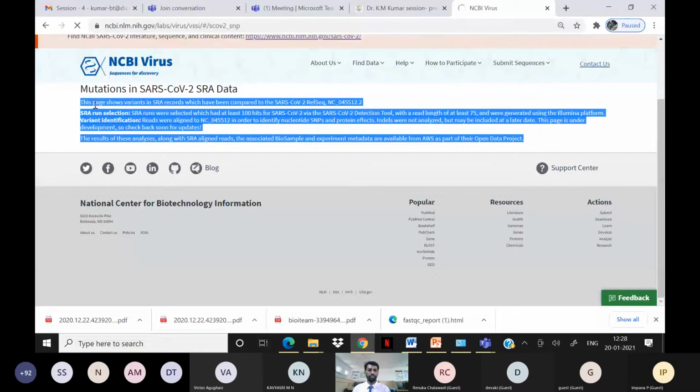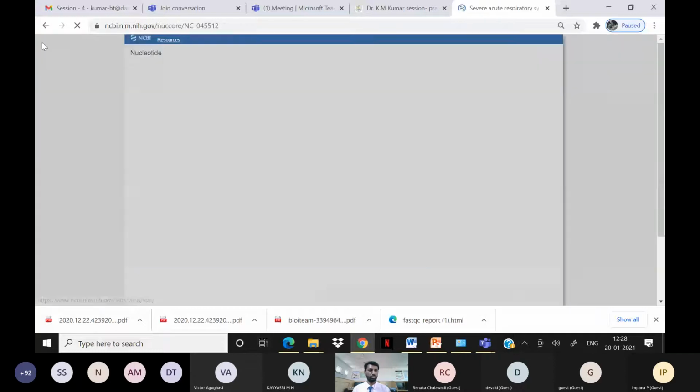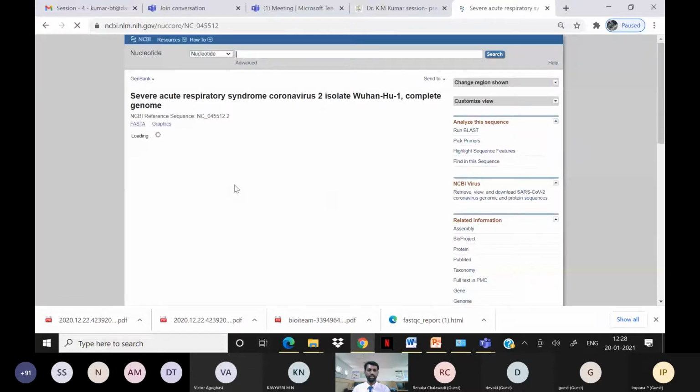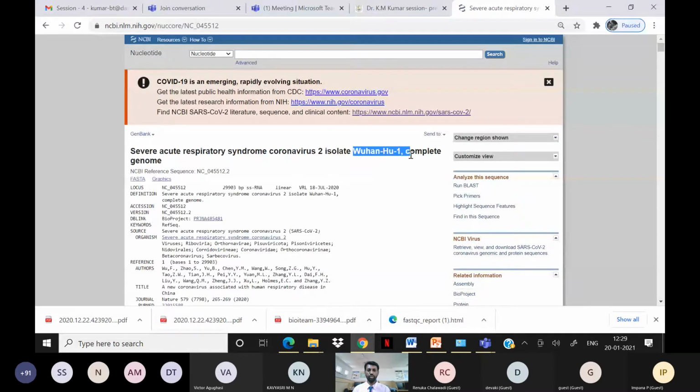These days the server is a bit slow because many people are accessing data, and sometimes it is slow for these sequences. So this is the database we are going to use for data retrieval. Here you can see a SARS-CoV-2 isolate.